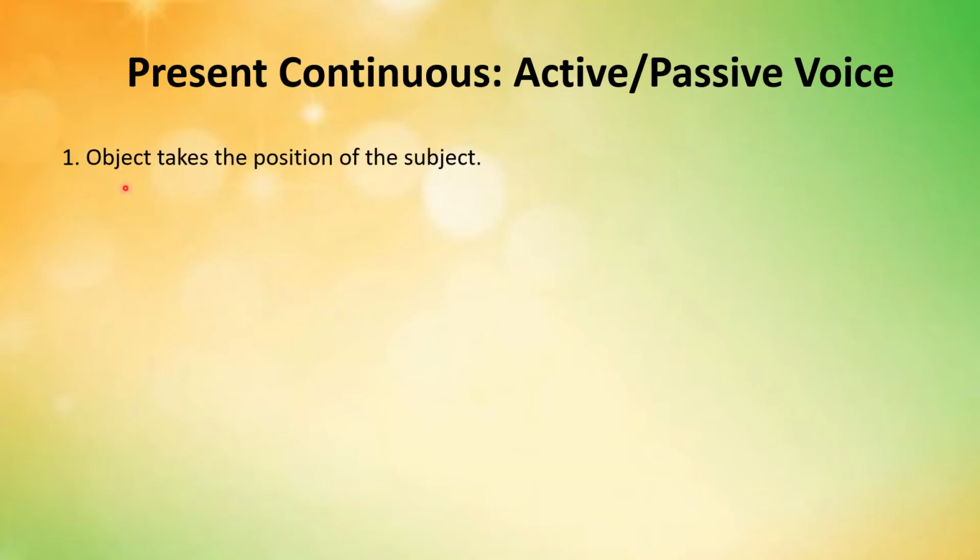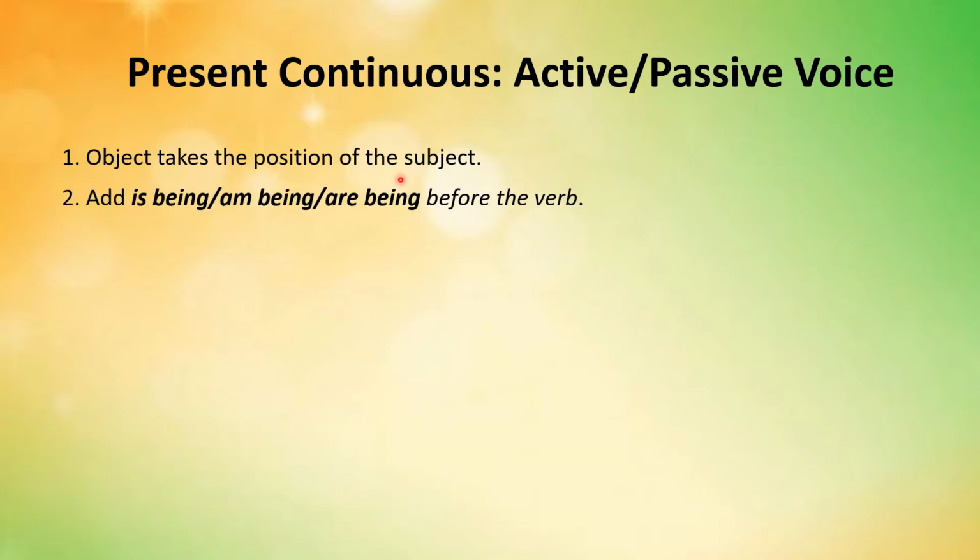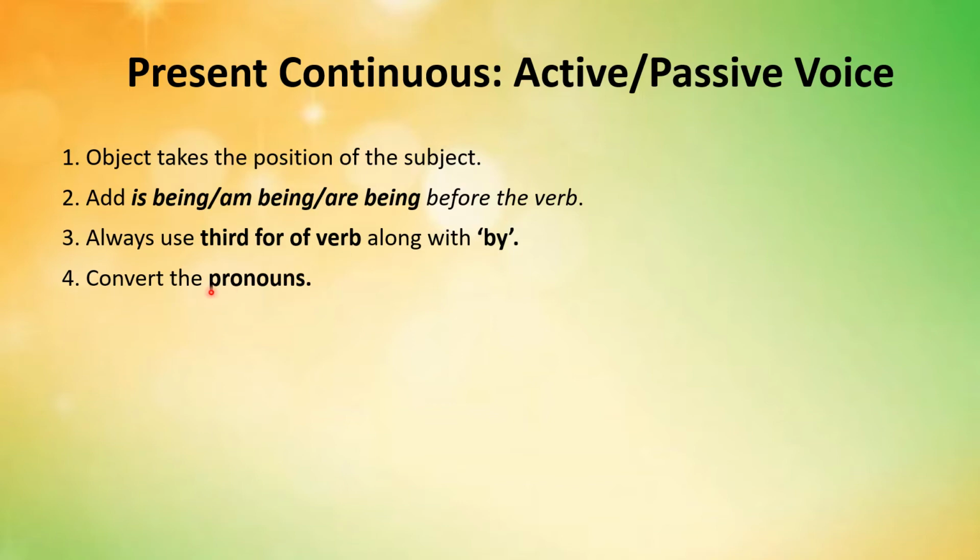Number one, the object takes the position of the subject. Number two, you add is being, am being, or are being before the verb. And you use the third form of the verb along with by. And you convert the pronouns. These four rules are supposed to be followed when you are converting the active voice sentence of present continuous tense into its passive voice form.